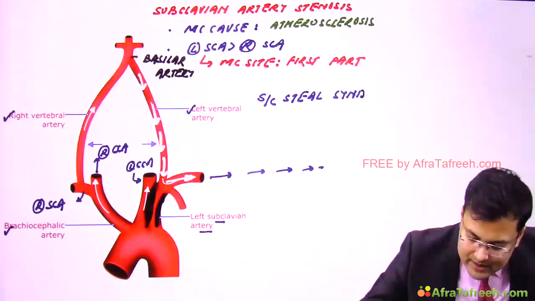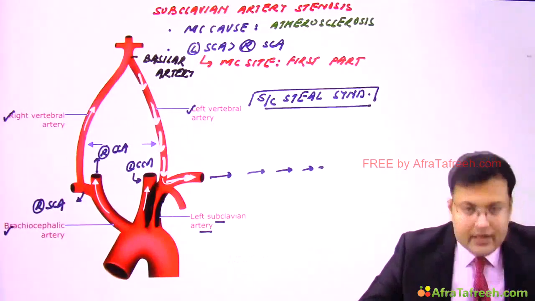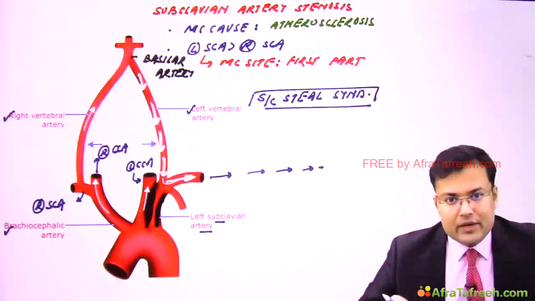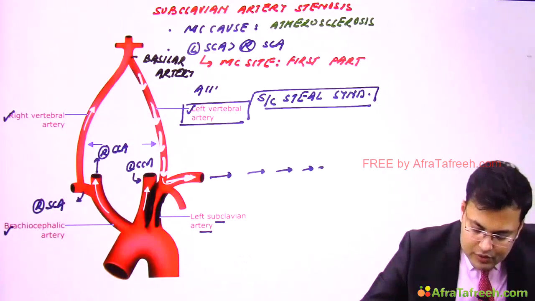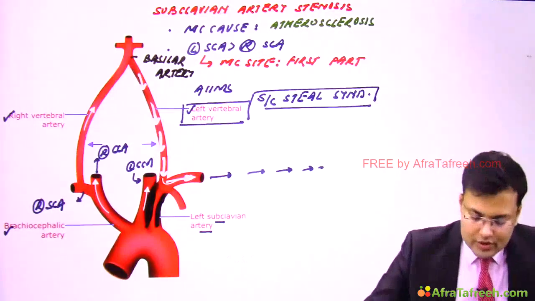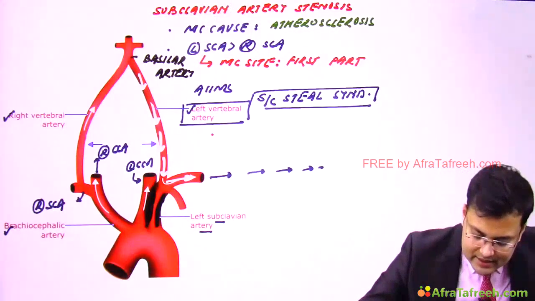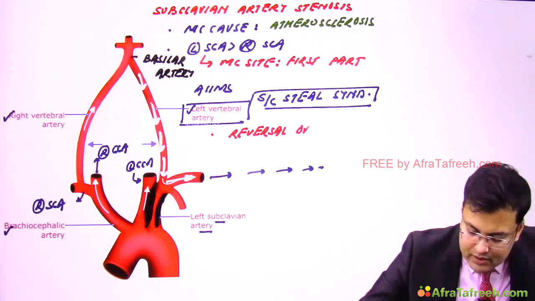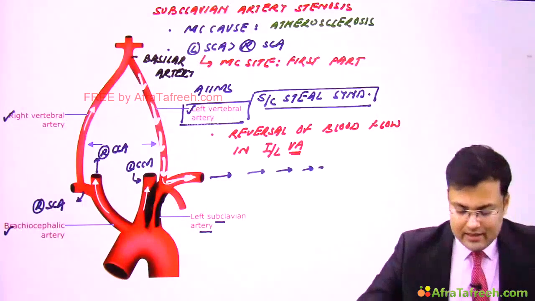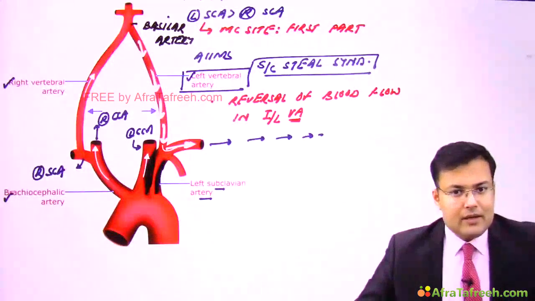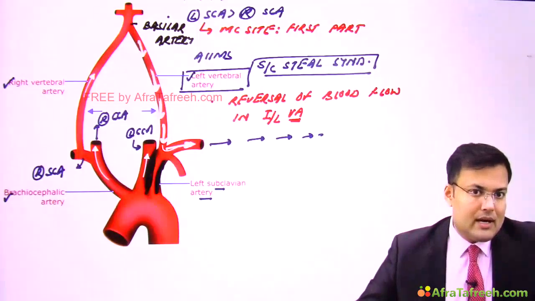Clear? And what happens in subclavian steal syndrome? There is reversal of blood flow in ipsilateral vertebral artery, and this was the question which was asked in AIIMS. Okay, so what's the problem? During work or exercise, there is reversal of blood flow in, you have to remember, ipsilateral vertebral artery.